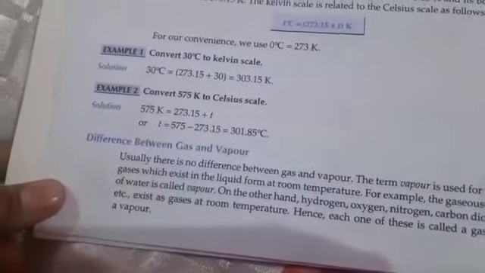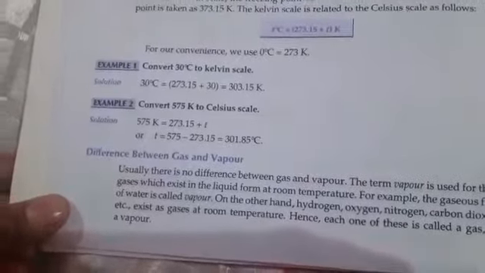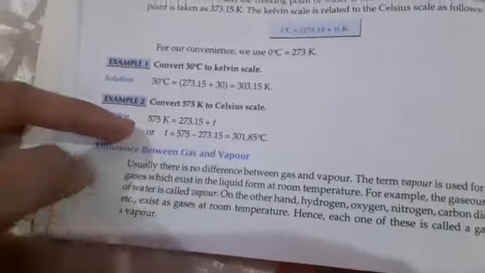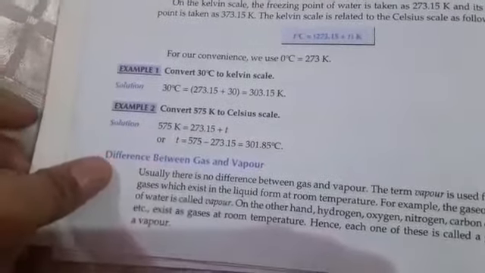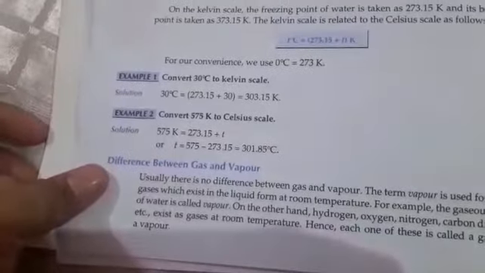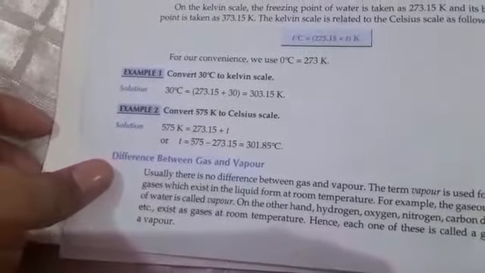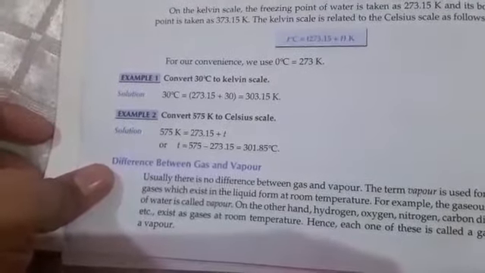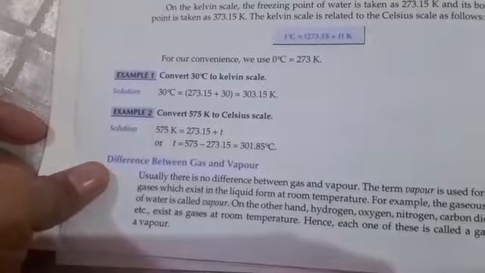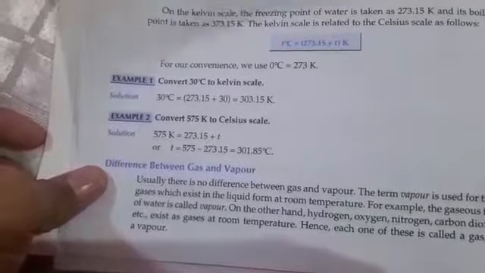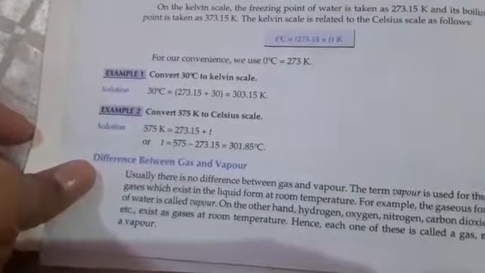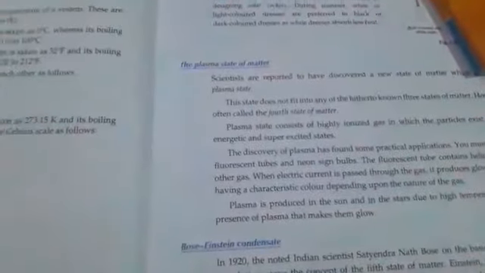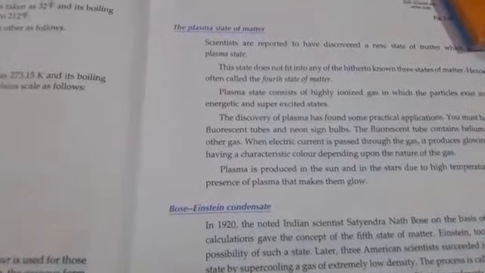Next thing, temperature. We know how to convert temperature from degree Celsius to Kelvin and from Kelvin to degree Celsius. Some examples are given. We know degree Celsius is the common unit and Kelvin is the standard unit. Degree Celsius ranges from 0 to 100, and Kelvin ranges from 273 to 373. To convert degree Celsius into Kelvin, you have to add 273, and to convert Kelvin into degree Celsius, you have to subtract 273.